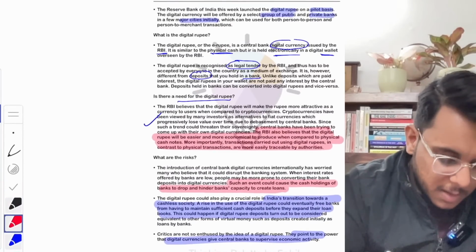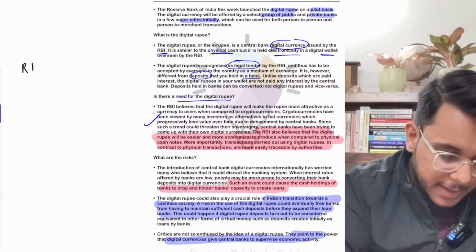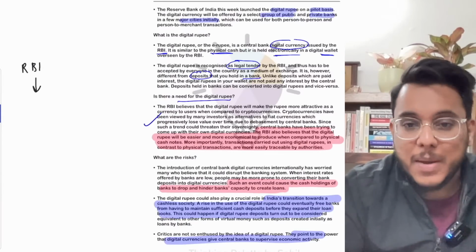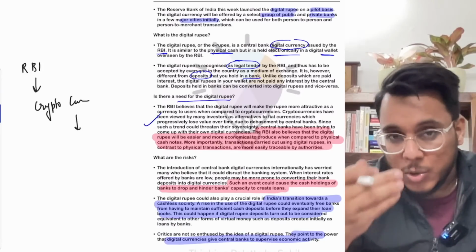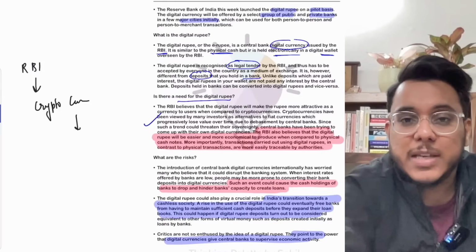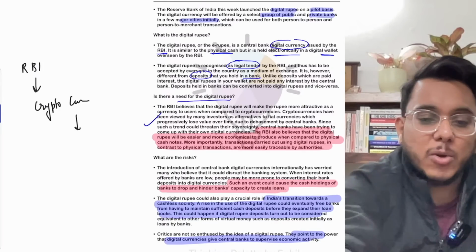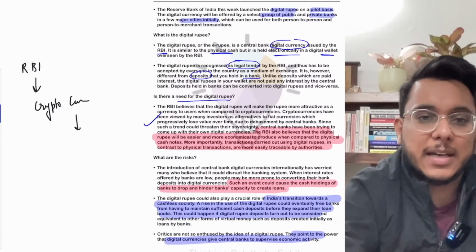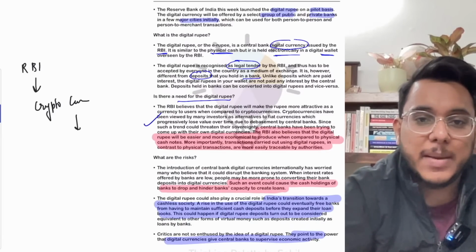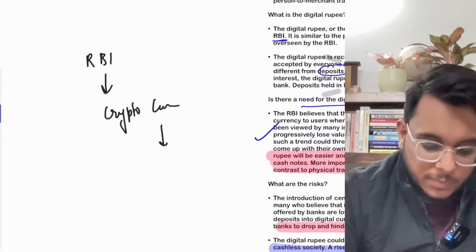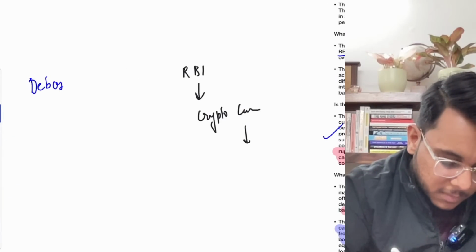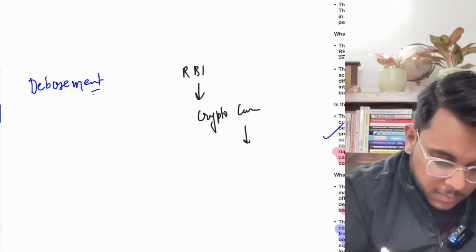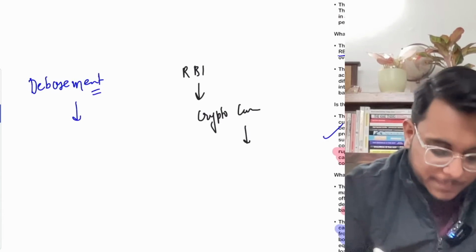So basically, the Reserve Bank of India is saying that today people are holding money in cryptocurrencies. Why? Because the nominal currencies that are there are losing their value by debasement. First of all, I'll explain what we understand by debasement.